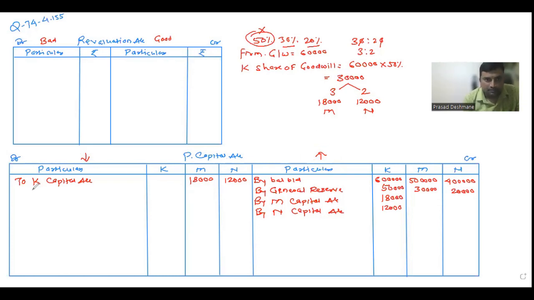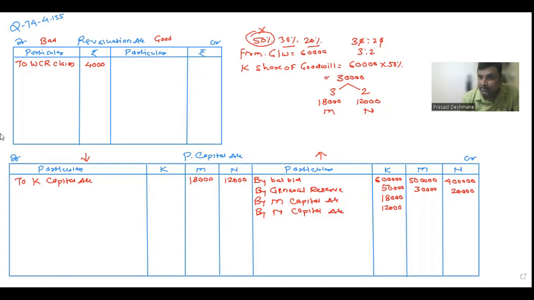Now, after goodwill, what is given to us? There was a claim for workmen compensation to the extent of 4,000. So this claim means what? It's a liability. Liability arising is a good thing or bad thing for us? Definitely a bad thing for us. So I'll record it on the debit side of the revaluation account, because the rule of the revaluation account is: debit side bad and credit side good. So here I'll write WCR claim 4,000.